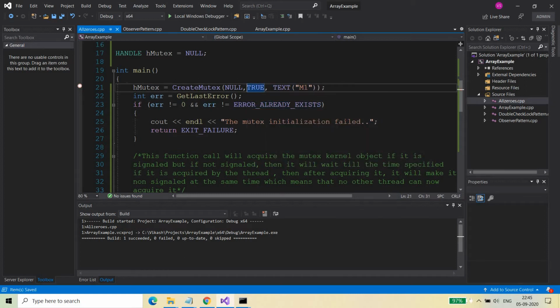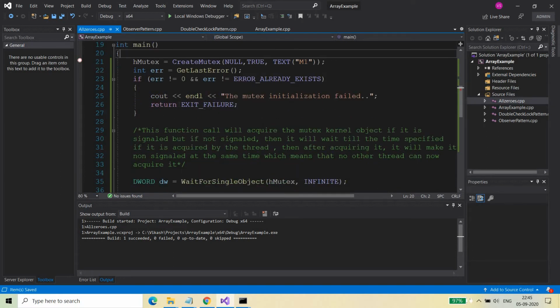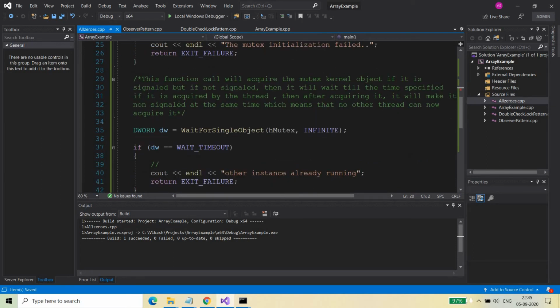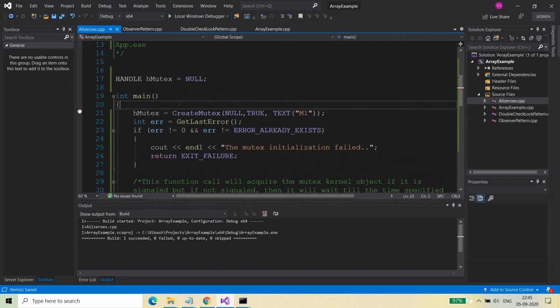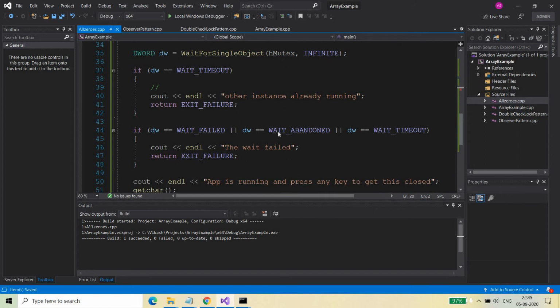When I provided it as true, this thread, this particular application instance's thread, became the owner of this mutex. And what is the meaning of becoming the owner of the mutex? It means that as soon as this thread comes to an end, the kernel itself will release this mutex kernel object, will destroy this kernel object. Since it destroys this kernel object, the other threads which are waiting on this mutex kernel object will not be able to acquire it, and they will get a status of wait abandoned.